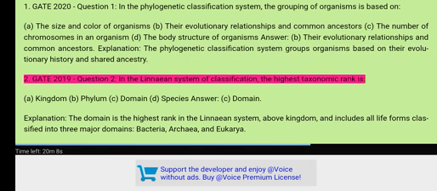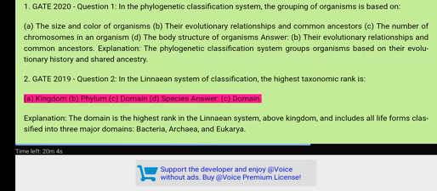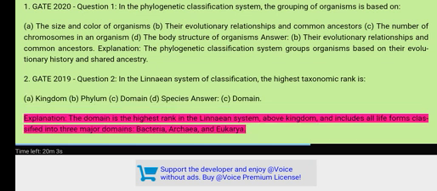2. GATE 2019, Question 2. In the Linnaean system of classification, the highest taxonomic rank is: A. Kingdom. B. Phylum. C. Domain. D. Species. Answer: C. Domain. Explanation: The domain is the highest rank in the Linnaean system, above kingdom, and includes all life forms classified into 3 major domains: bacteria, archaea, and eukarya.